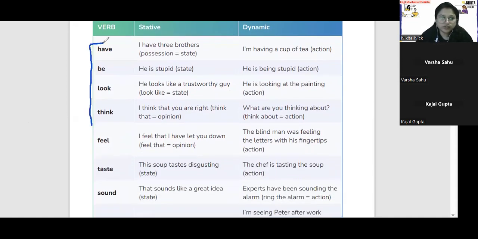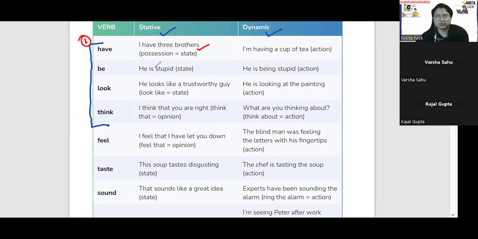So I want Varsha to read these four verbs with their stative and dynamic sentences. Okay. Verb, stative, have. I have 3 brothers. Dynamic, okay, good. A cup of tea. Okay, repeat it again. I want you to do it again.